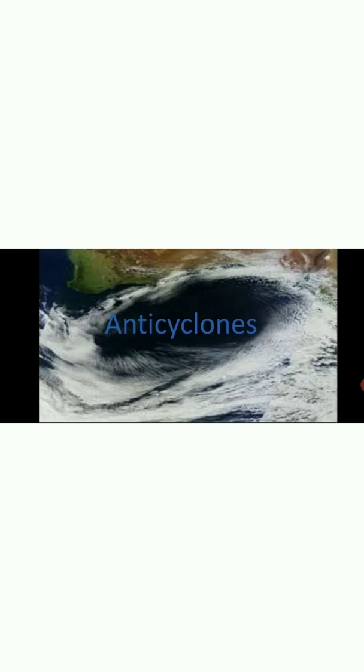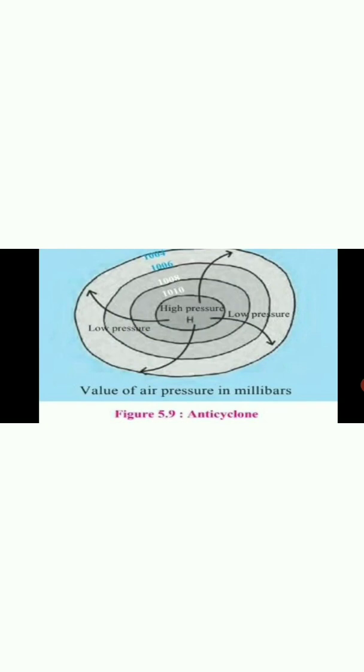Now see, in this situation winds blow from the center towards the surrounding areas in a circular manner. See figure 5.9, anticyclone. As high pressure is created at the interior side and surrounding it there is low pressure, the winds blow from high pressure towards low pressure.